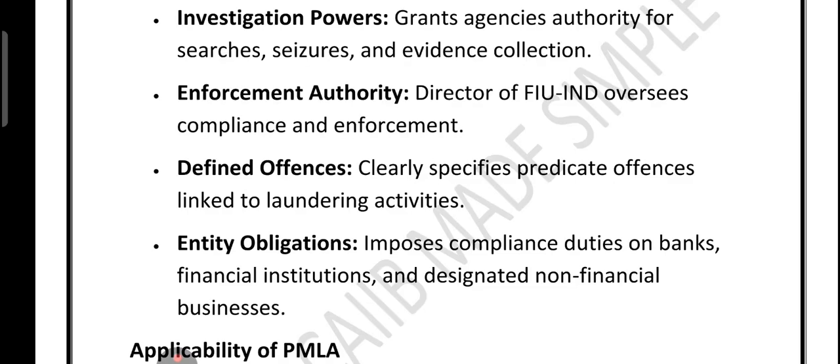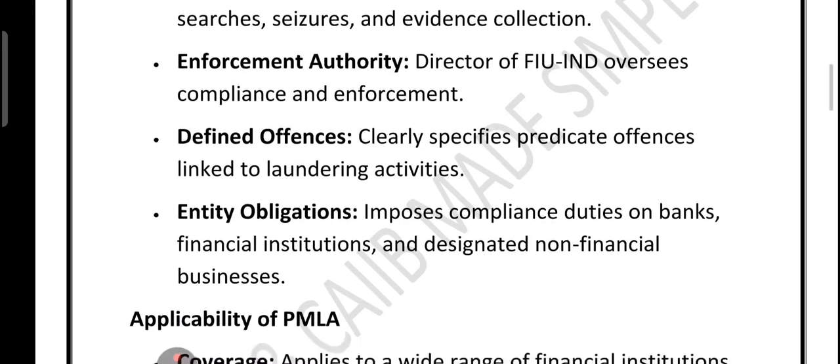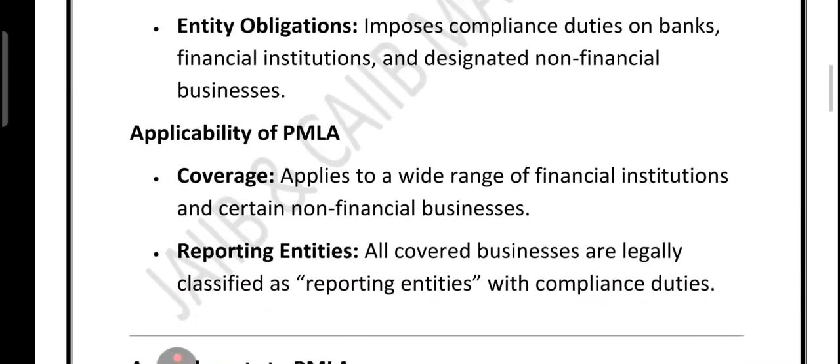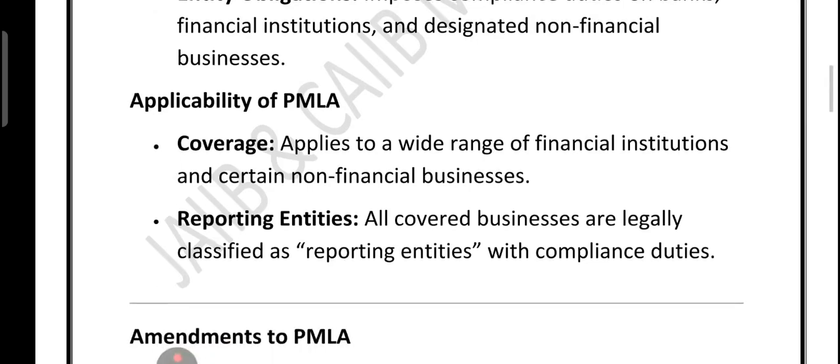The director of FIU-IND plays a key role in overseeing compliance and enforcement. Finally, the Act is very clear in defining what counts as an offense and places heavy responsibility on entities like banks and even some non-financial businesses to stay compliant. So in short, PMLA is not just about punishing launderers. It builds a whole system of reporting, enforcement and prevention.